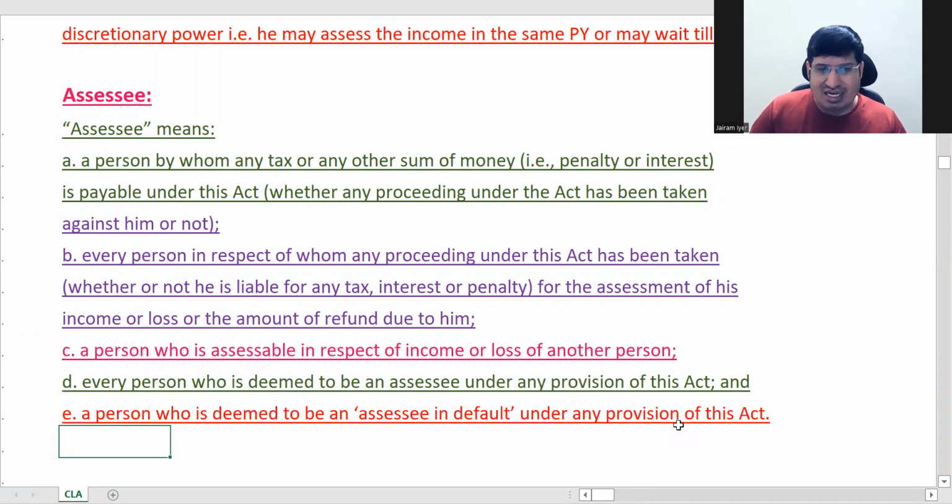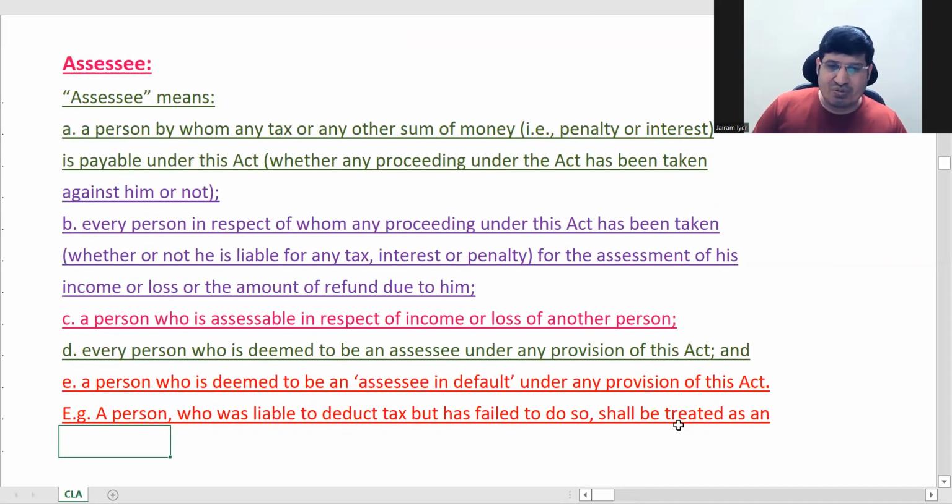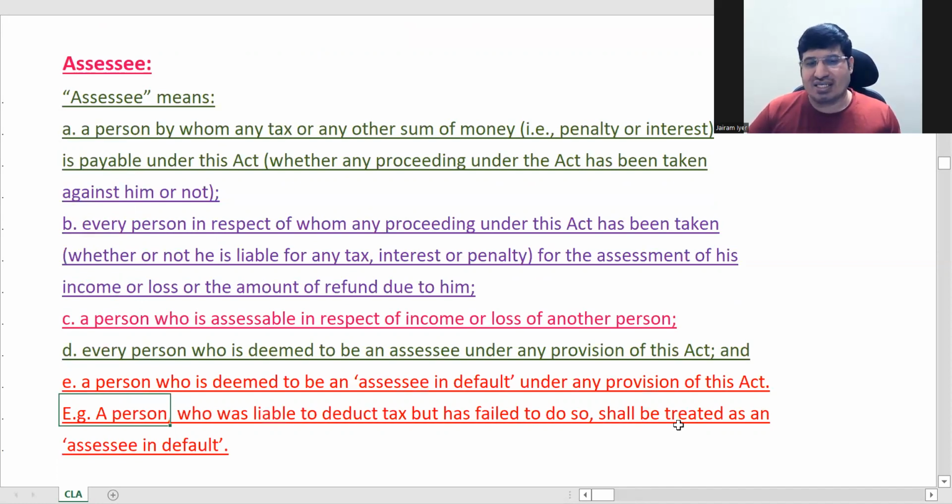Then last one is assessee in default. So wherever there has been any default from your end, you become an assessee in default. There is one provision called TDS where tax has to be deducted at source. But if you were liable to deduct tax and you did not deduct tax, then you become a defaulter. So if you become a defaulter, you become an assessee in default.